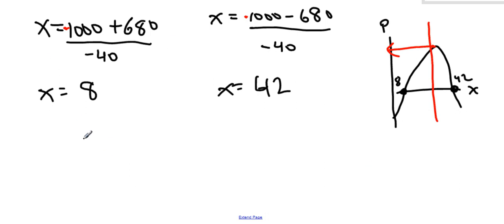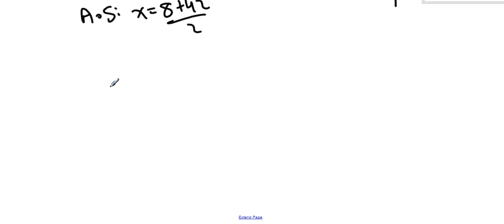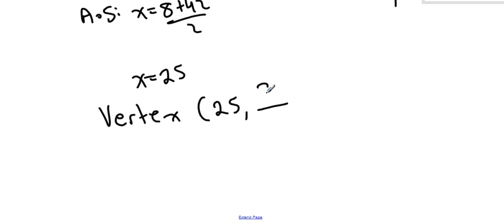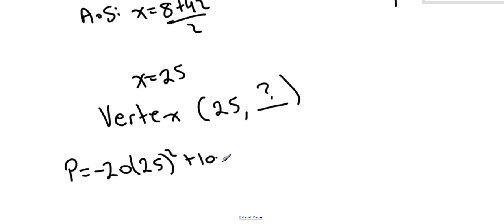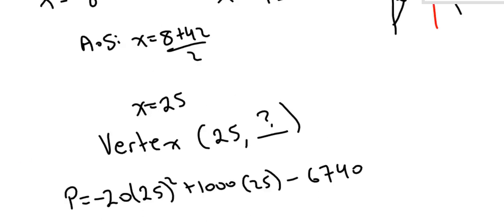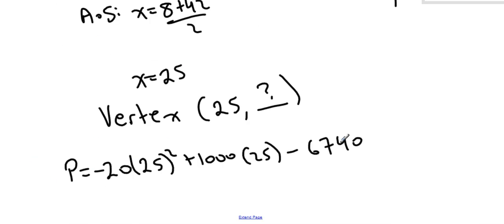So let's find the axis of symmetry, which I call the AOS. Find the midpoint of these two values, and we discover the axis of symmetry is at 25. Another way of saying that is that the vertex is at 25 comma something. And so now we're going to sub 25 into this equation. So negative 20x squared plus 1,000x minus 6740. Is that right? Let me just double check. Minus 6720. My apologies. And again, it's calculator time.